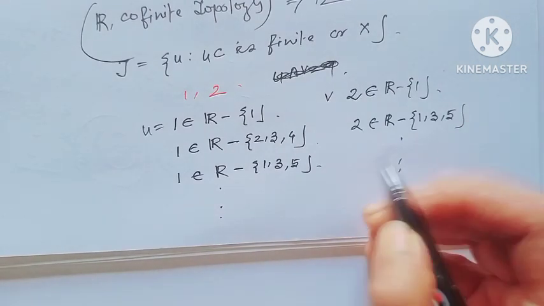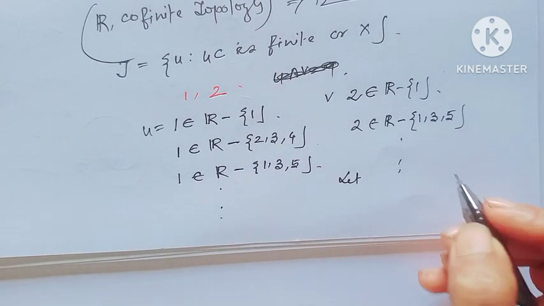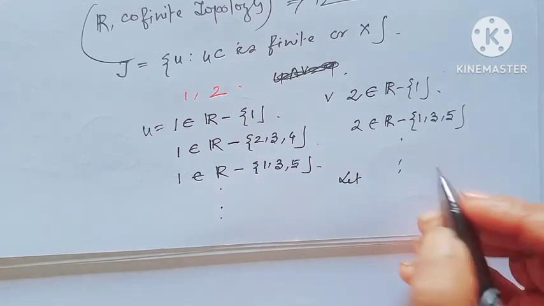At first, I will prove it by contradiction.